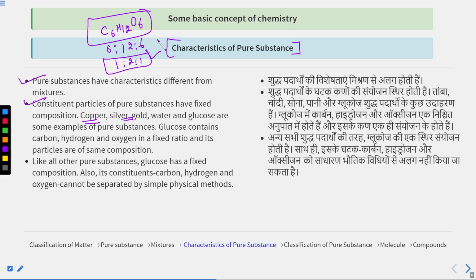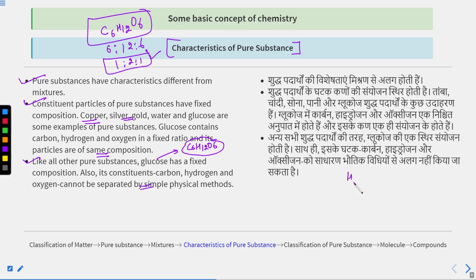Its particles are of the same composition. Like all other pure substances, glucose, C6H12O6, has a fixed composition. Also, its constituents carbon, hydrogen and oxygen cannot be separated by simple physical methods. If you have a compound, the separation of the elements which are chemically combined to form that compound is not possible by simple physical methods.